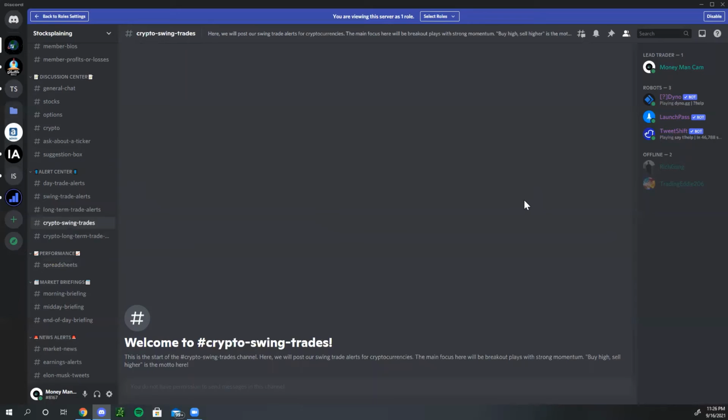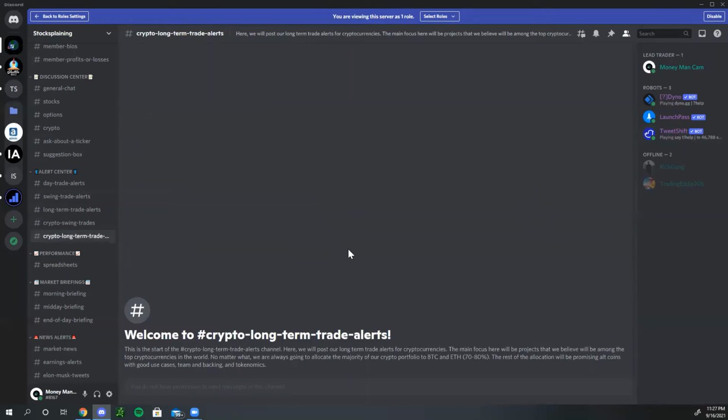Here we have crypto swing trades. We don't really swing trade crypto very often, but sometimes there's just a purely technical setup and we will take the entry and take the exit, just to make some simple profits. You can roll them over into your Bitcoin, Ethereum, or other altcoin project that you like.